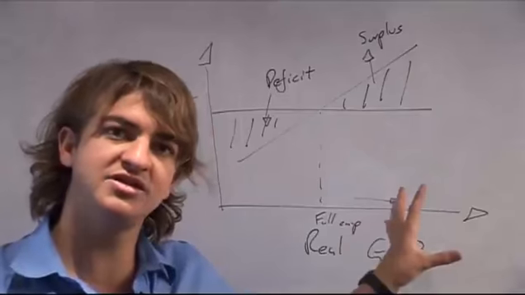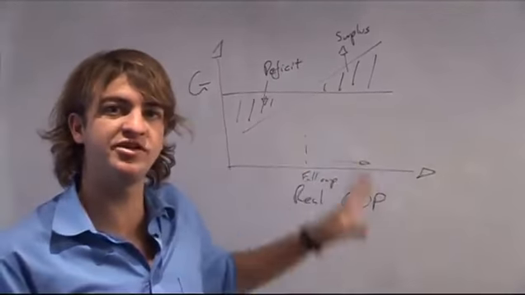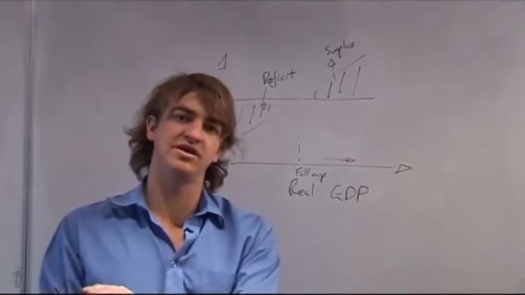So these are built-in stabilizers. There is no actual action being taken by the government, but they help to keep the real GDP level at a relatively constant state.